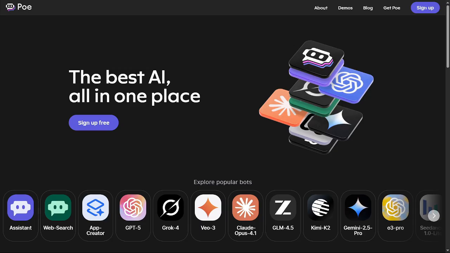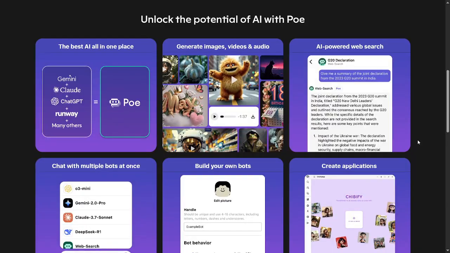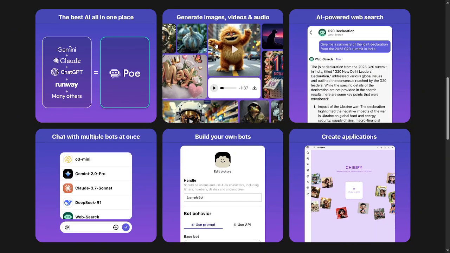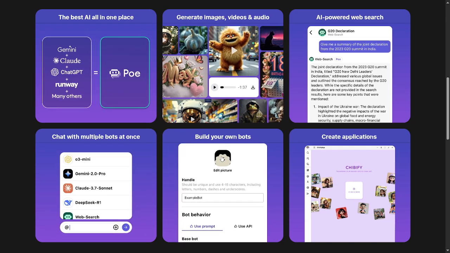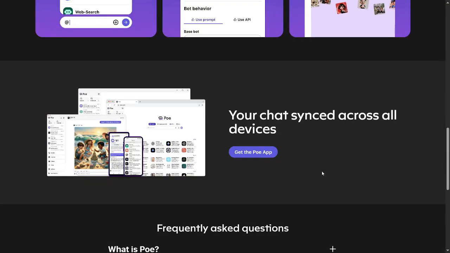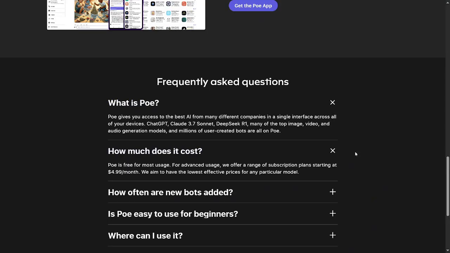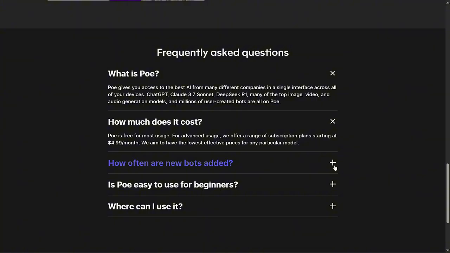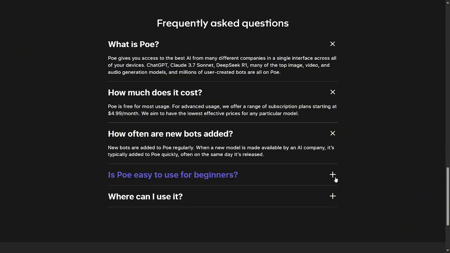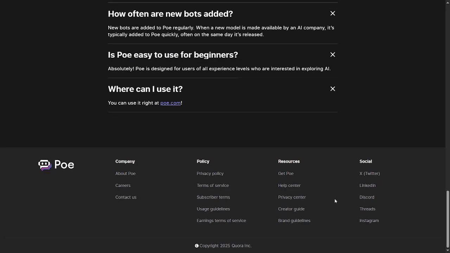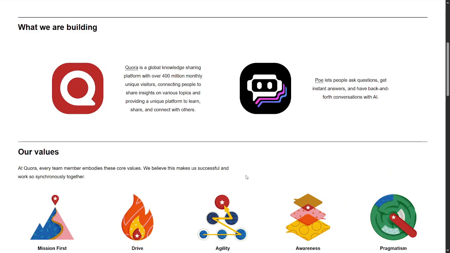Let's start with Poe. Poe is built as a one-stop chat AI platform. It gives access to multiple models inside one app. For example, you can switch between different model bots that specialize in writing, coding, image generation, or general advice. You can invite several bots into the same chat thread, compare responses, and pick what works. For creators, that means you can brainstorm an idea, generate visuals, get captions, and tweak code, all inside one flow.